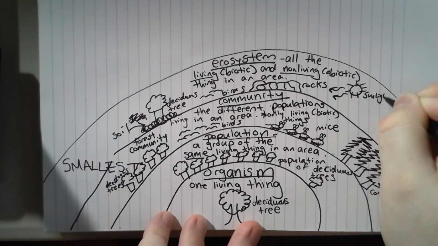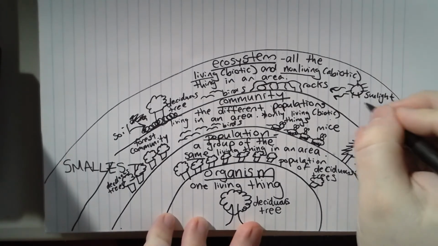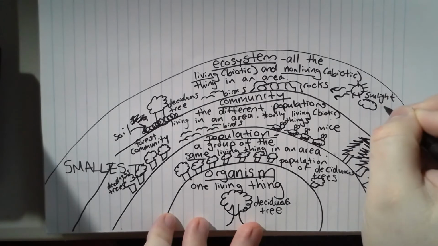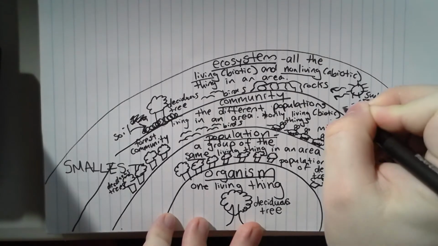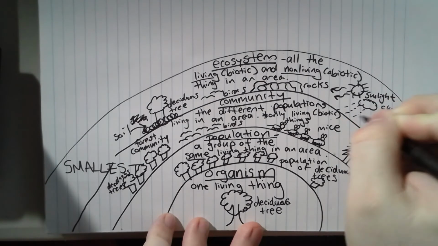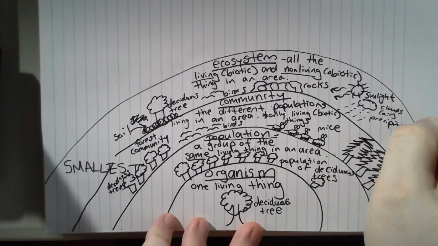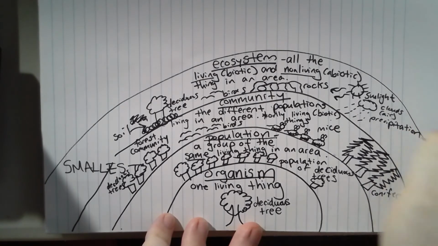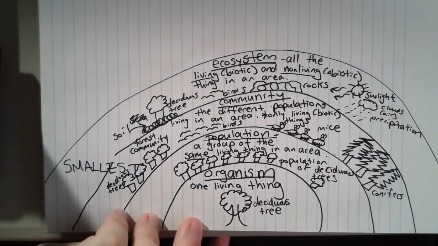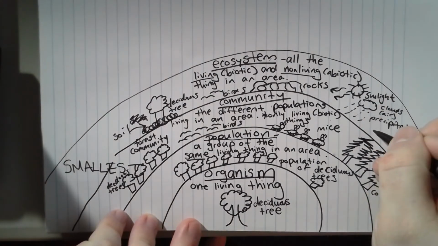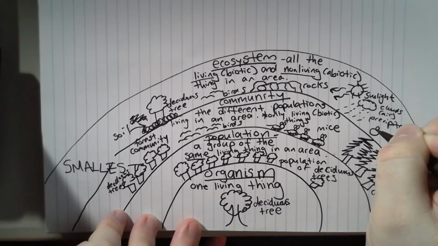Sunlight is an abiotic factor. I have clouds or air. I have precipitation or rain, precipitation. Okay, and let's draw a mouse too, un ratón también.